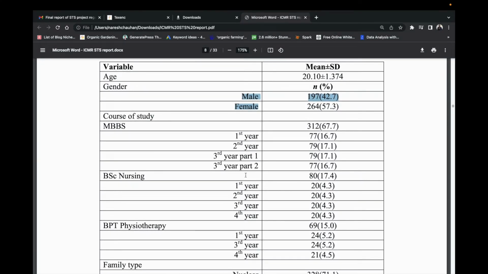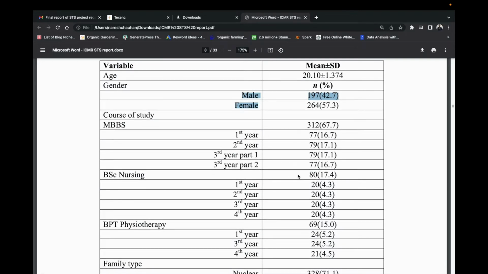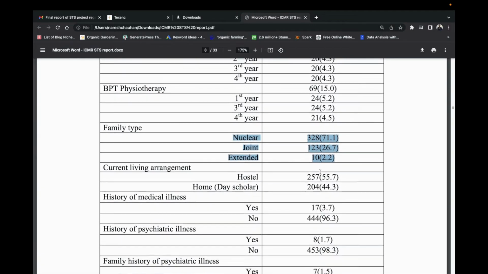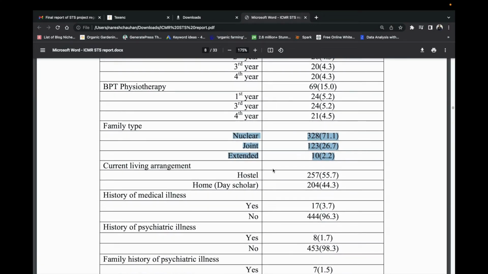So age, gender, male, female and their proportion, course of study, how many students were MBBS, BSc nursing or physiotherapy, then their family type, nuclear or joint, current living arrangement, and history of medical illness. This is a kind of frequency distribution.